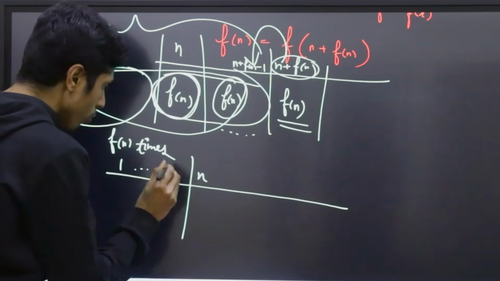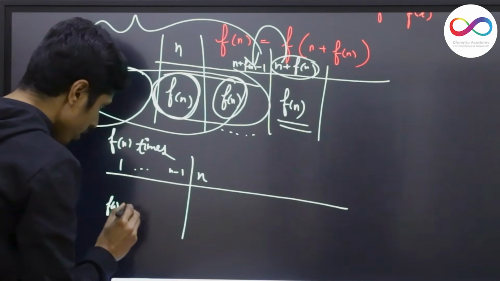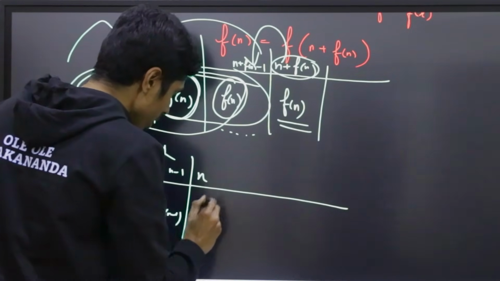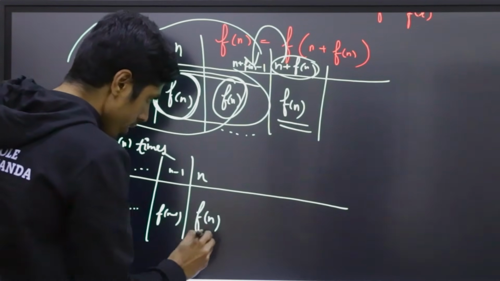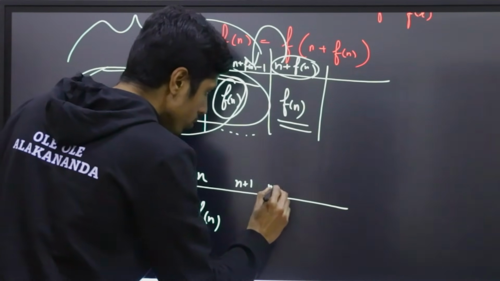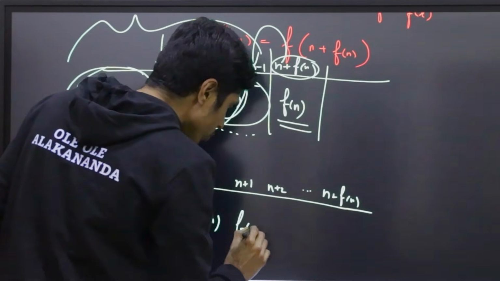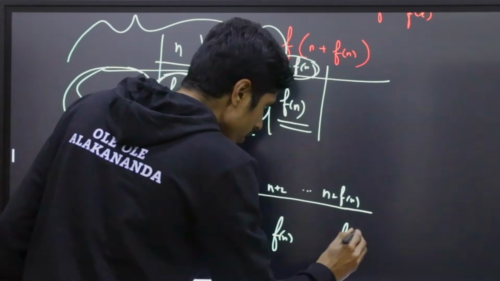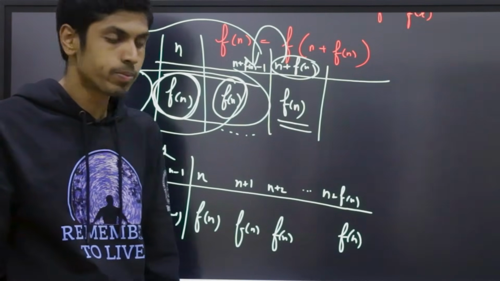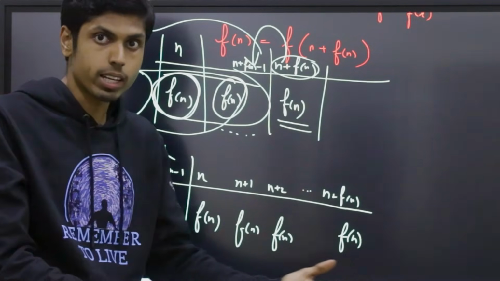So there are certain numbers from 1 to n minus 1, and the functional values are there, like f of 1 up to f of n minus 1. Now from n, you have f of n, and at n plus 1, n plus 2, so on up to n plus f of n, all these values are f of n. This is exactly what our question's requirement poses us. We want such a scenario, and that too occurring infinitely many times.